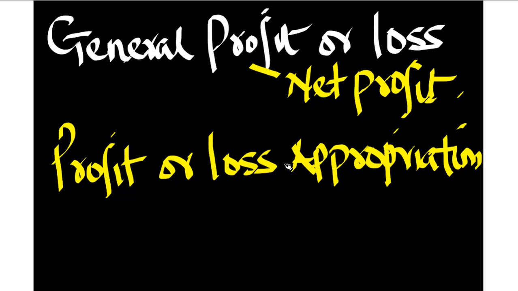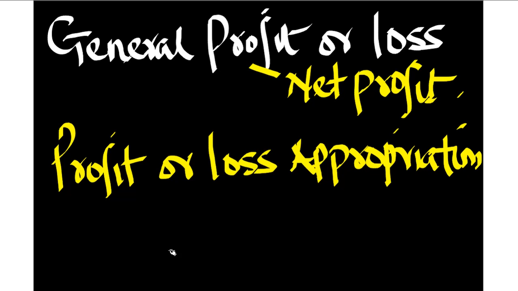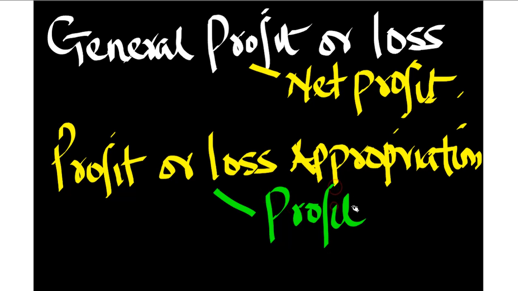After adjusting all those items, you will get another profit, which we call the appropriation profit, or profit after appropriation. This is the profit that the partners will share individually.